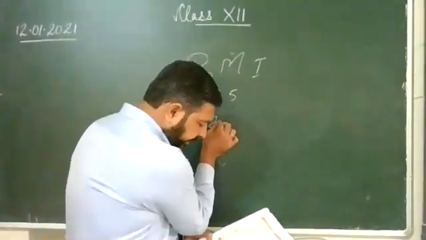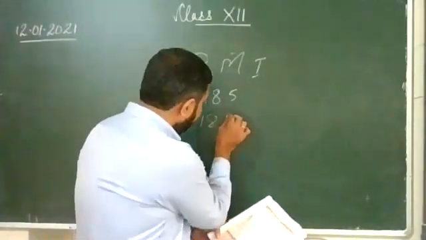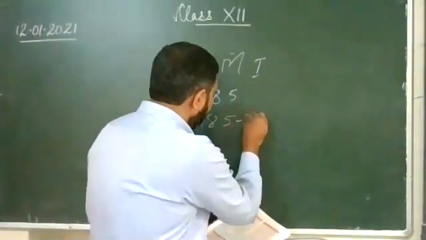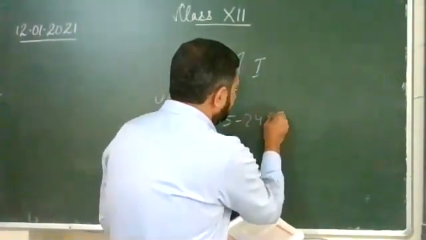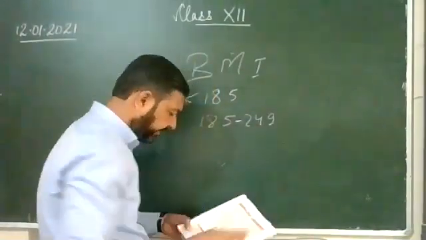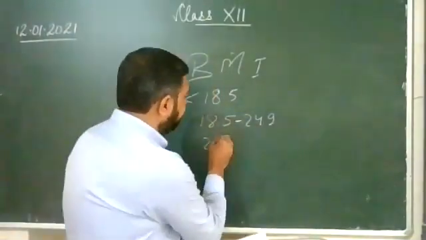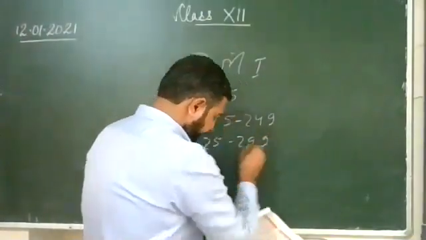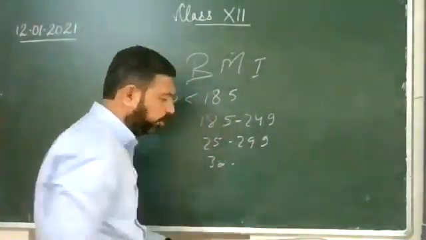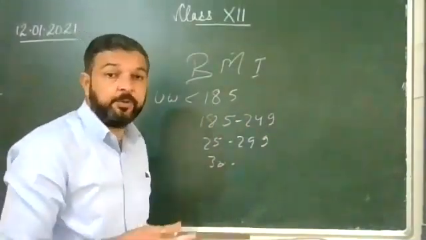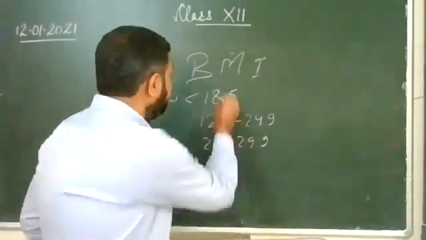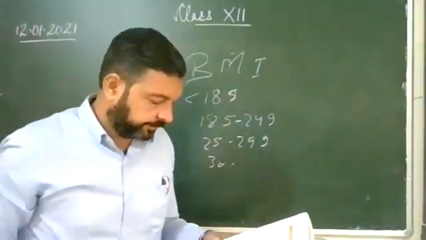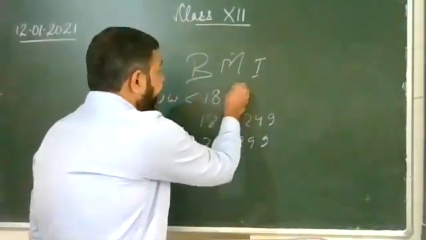18.5 to 24.9, almost 25. Then comes 25, then 30. This is under 18.5.